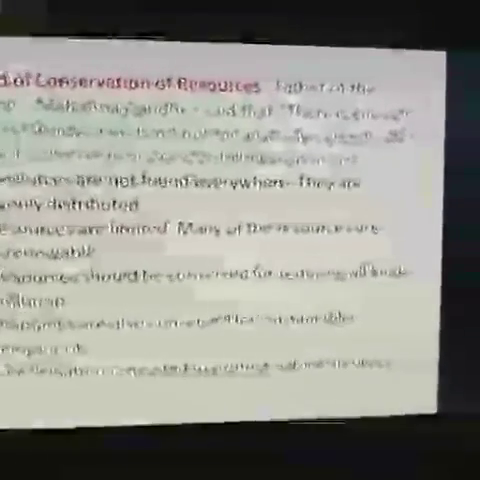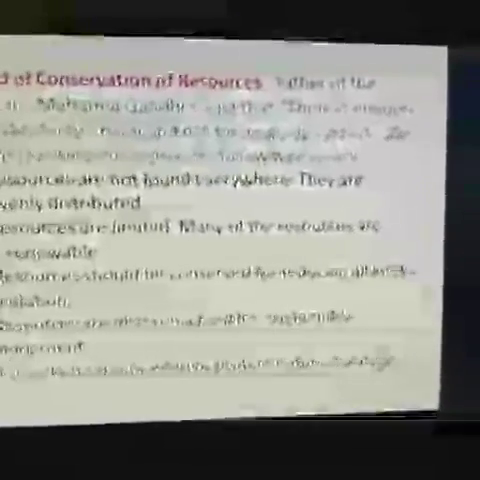Now, next is the need for conservation of resources. Mahatma Gandhi, the father of the nation, said there is enough for everyone's need, but not for anyone's greed. In nature, we have so many things that are enough for everyone's need, but when it comes to greed, it is not enough for anybody's greed. So, how can we conserve the resources?